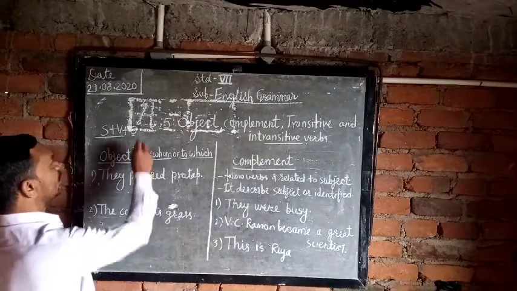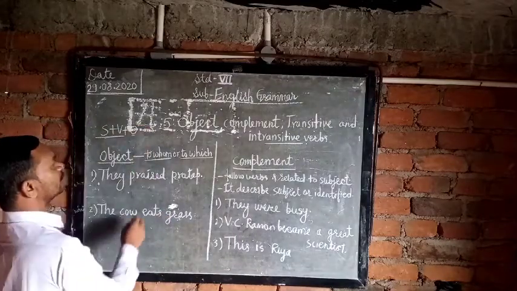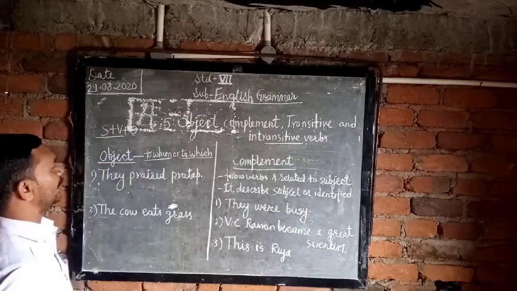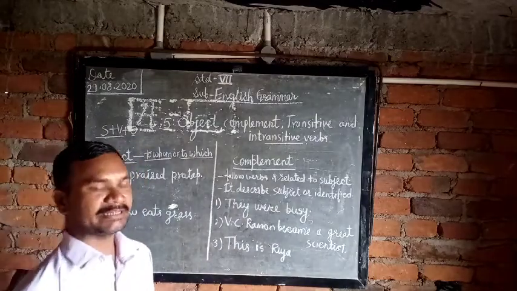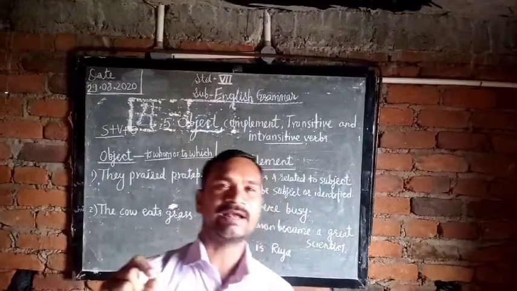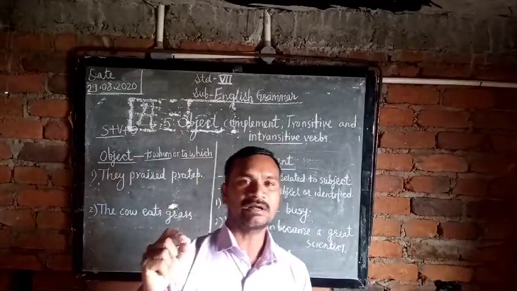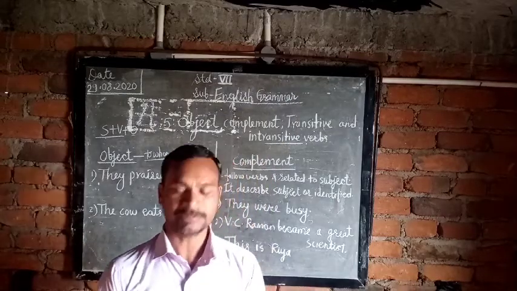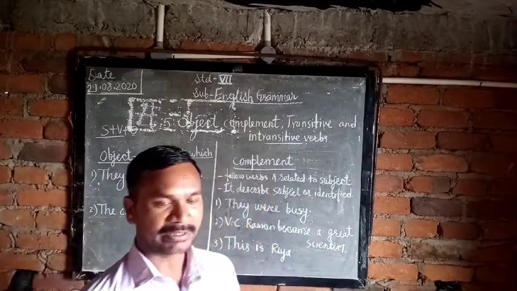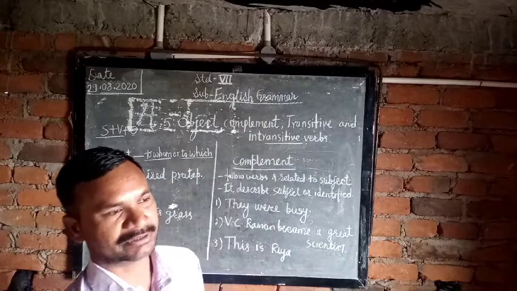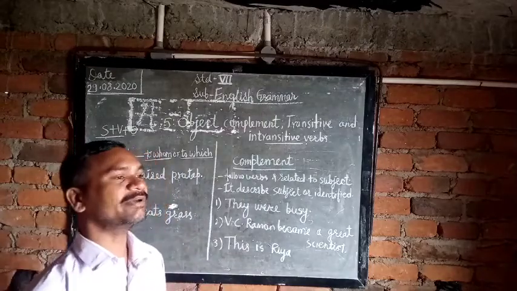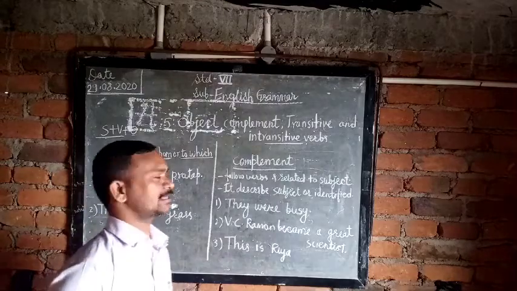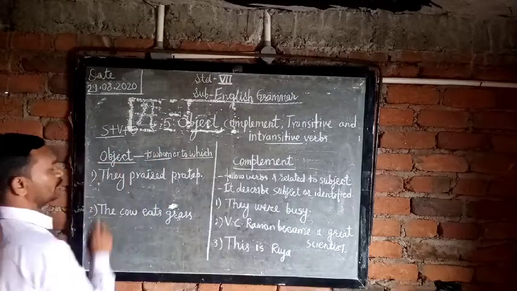Many sentences do not have an object, but here we are discussing the object, the person or thing. Generally, an object is a tangible or visible thing, which we can see and touch ourselves. This is called an object.